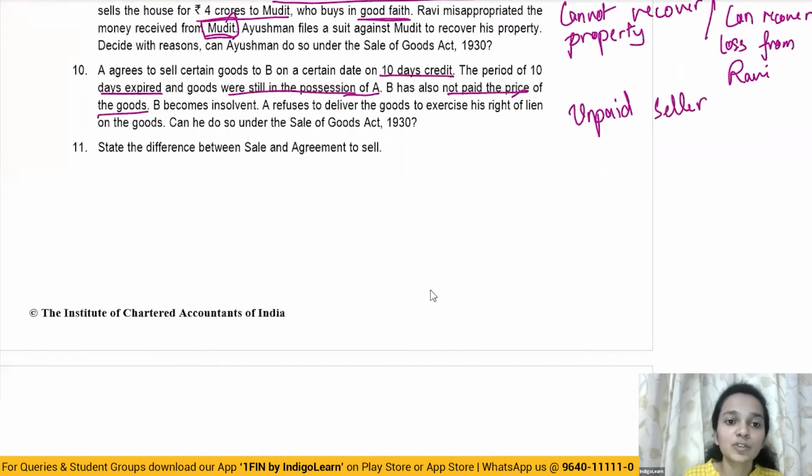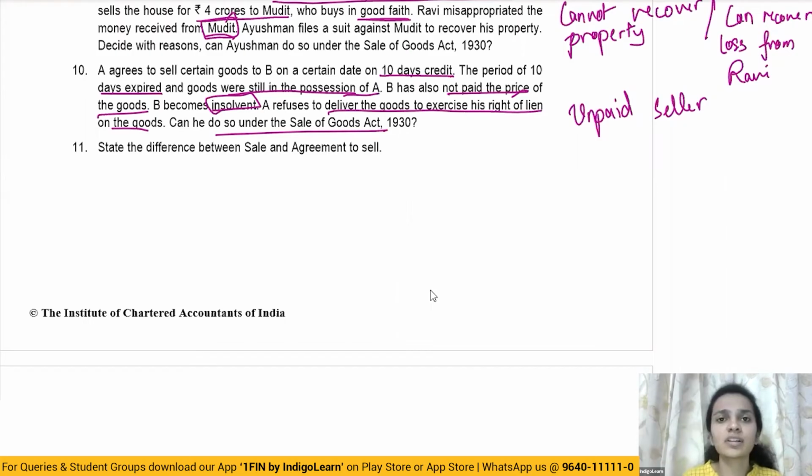B becomes insolvent. Now here the buyer has become insolvent. A refuses to deliver the goods to exercise his right of lien on the goods. Can he do so under the Sale of Goods Act? Yes, definitely he can. Right of lien can be exercised in a situation either where the goods have been sold on credit or in case of a cash sale.